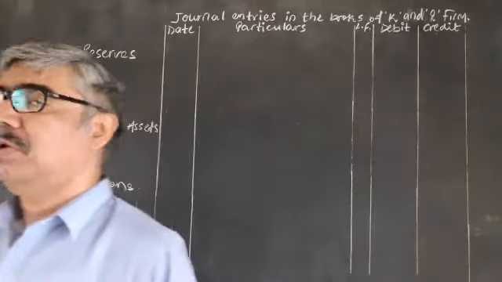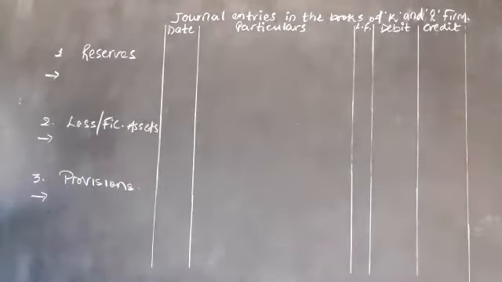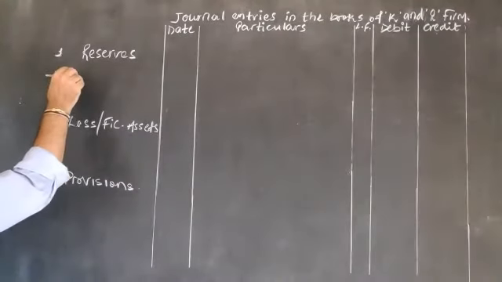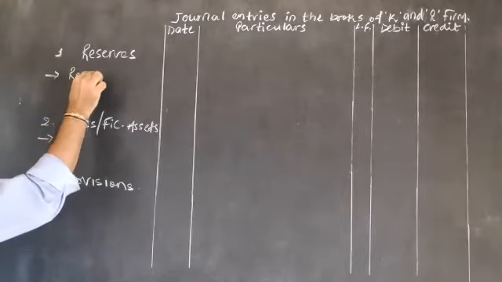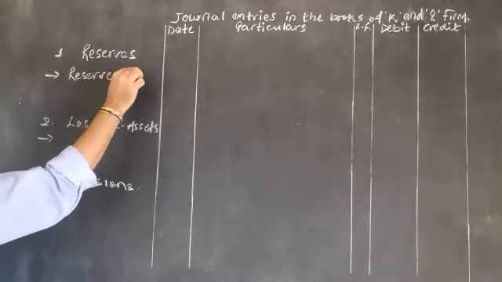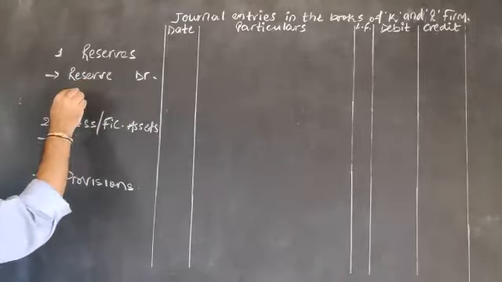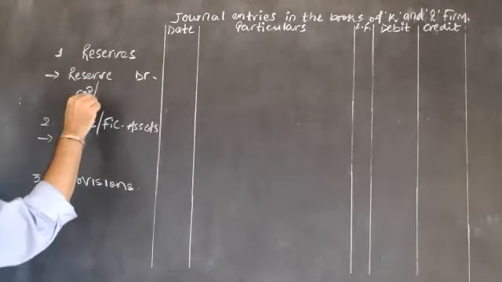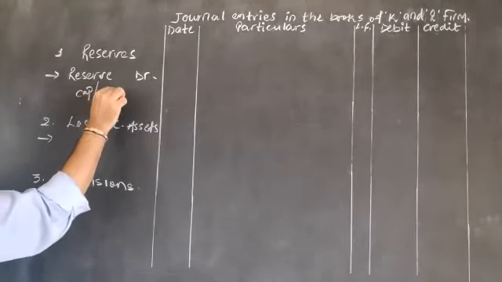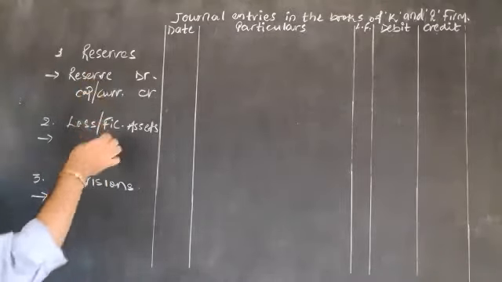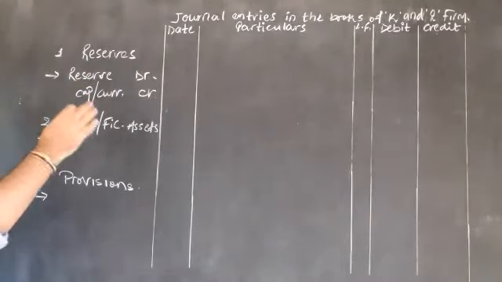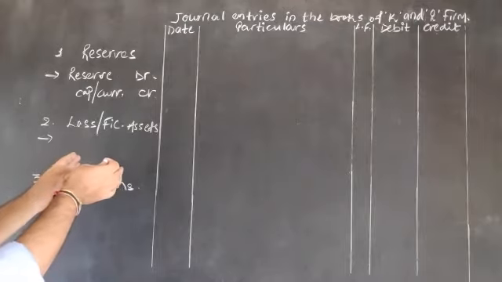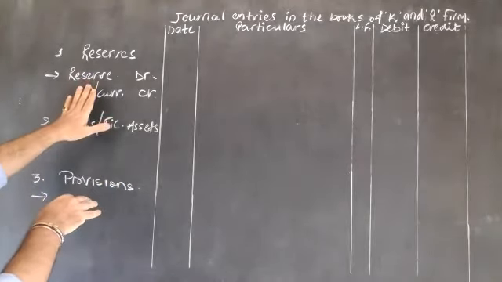Why is it so? Because reserves always have a credit balance. So in this case, respective reserve debit and capital or current account credit. It's a working kind of thing only for your explanation.